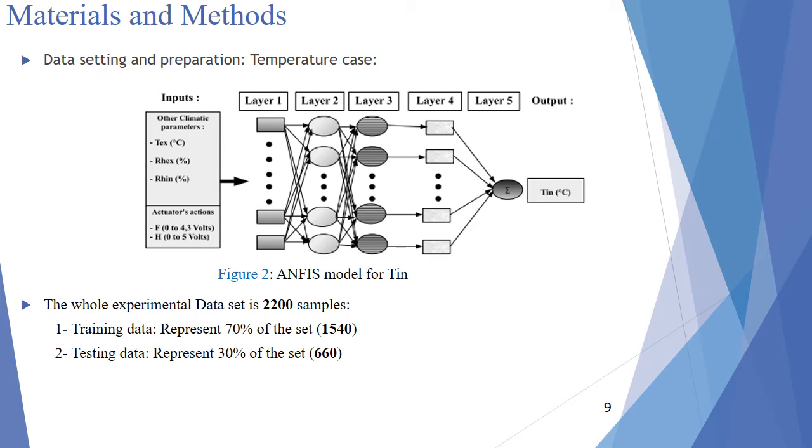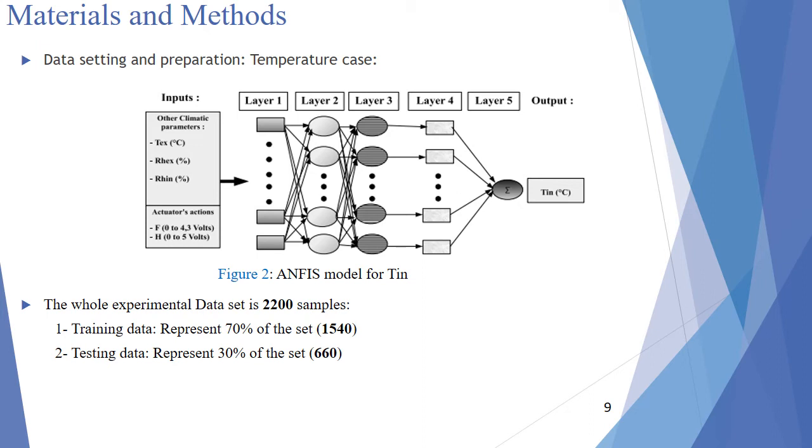The most important steps for an ANFIS system identification are the training and testing steps. These steps permit us to train the data and define the resulting prediction criteria. So here we take the case of the internal temperature prediction.